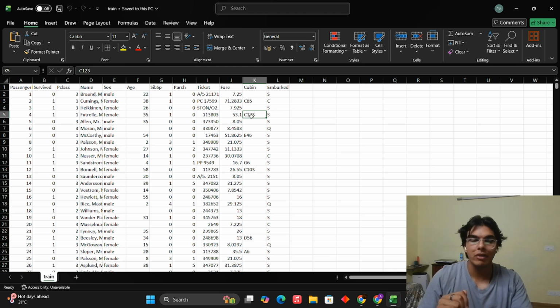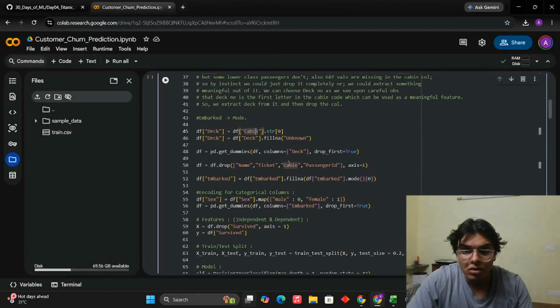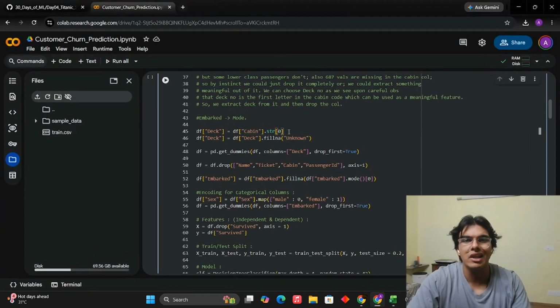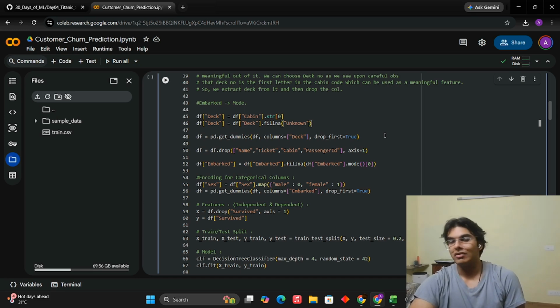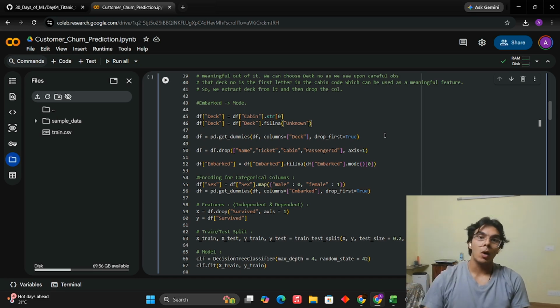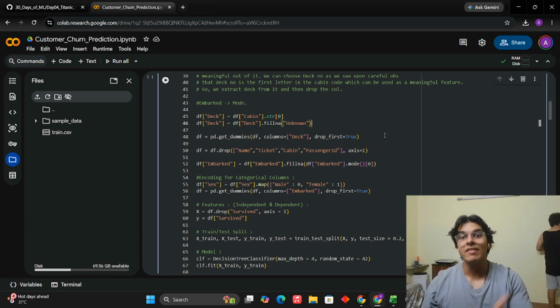So we don't throw cabin away straight away. We don't remove or drop the column straight away. First, we extract this useful feature out of it. Okay. So this is how we have extracted it. str[0], which means the first index of the string, which means the first character of the cabin number. We have extracted that and we have filled them up. Okay. This is what we have done. So this right here was very important. This was the first time that I did that: before throwing a column away, we took something useful out of the column and salvaged it.